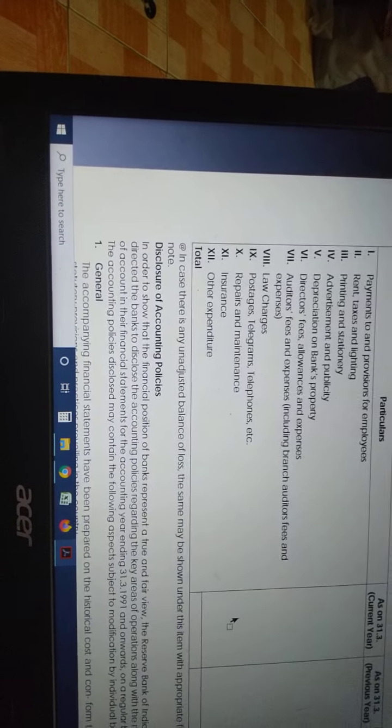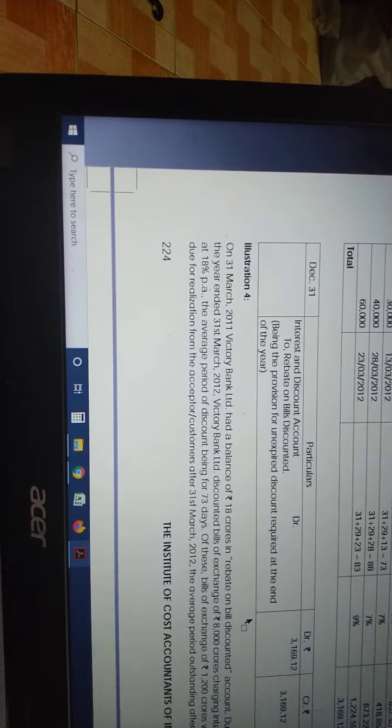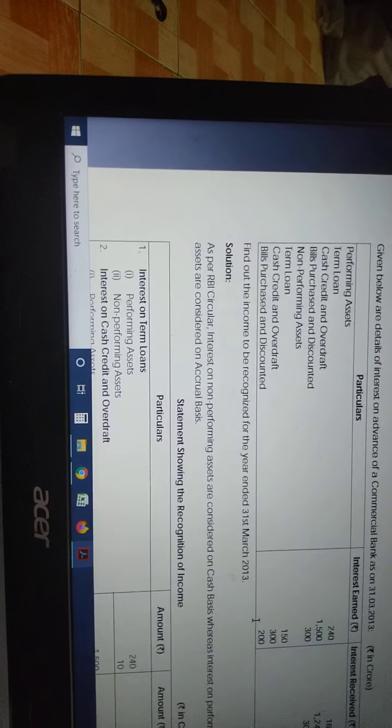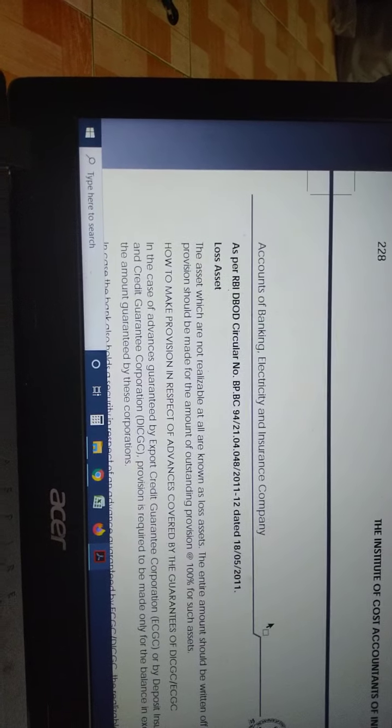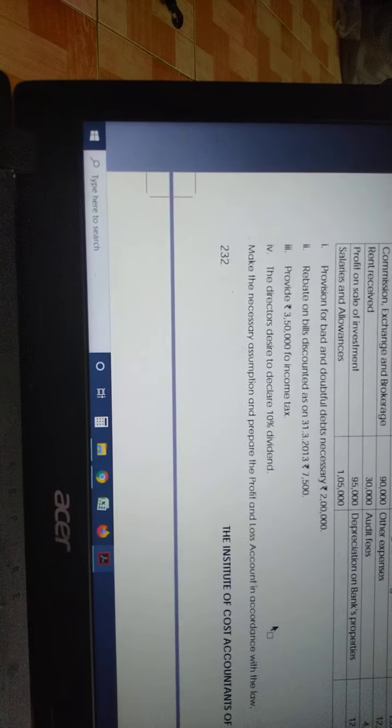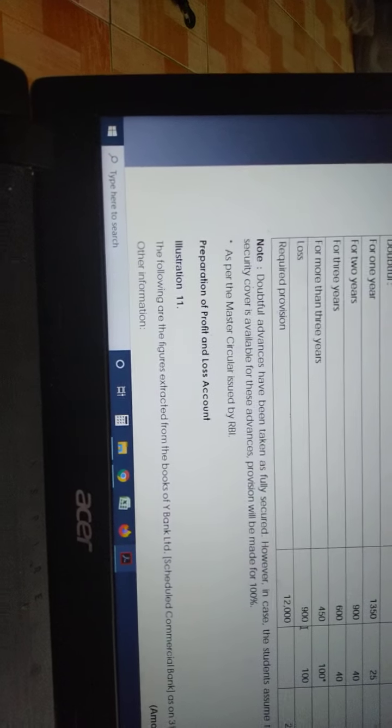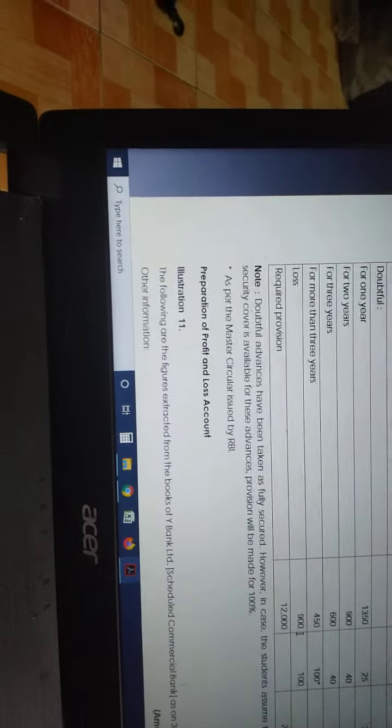This is nothing but it requires your memory power. Here your memory power is tested. I will go to the problem now. So the first problem is preparation of P&L, that is illustration 11.